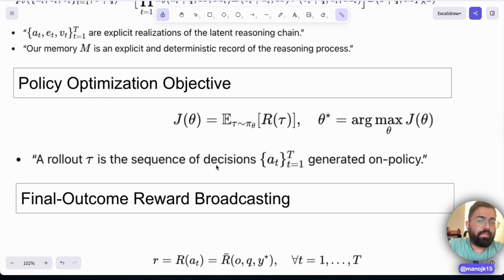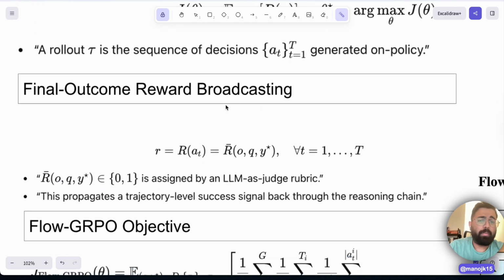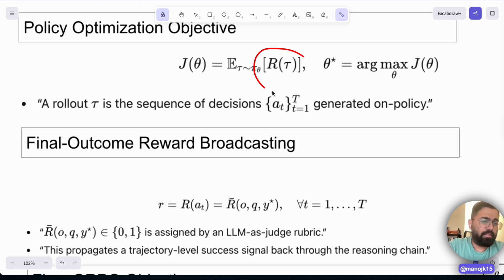A rollout tau is the sequence of decisions, and this rollout tau is the trajectory which we spoke about earlier. It is the collection of state, execute result, and verify result for multiple turns, from step 1 to step t. That's the sequence of decisions from 1 to t generated on policy. Then comes the final output reward broadcasting. We know we need to find the maximum of the rewards, and how are the rewards calculated, basically?